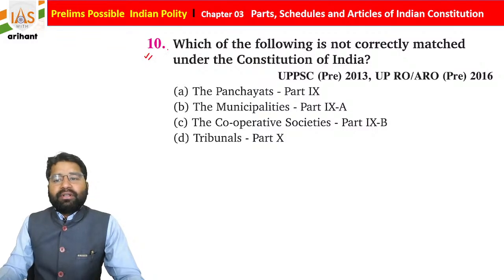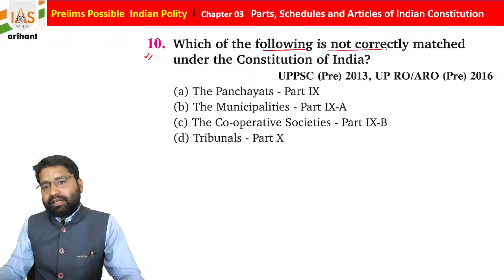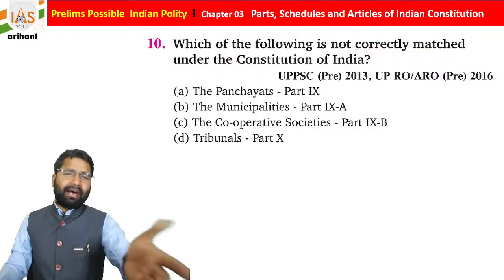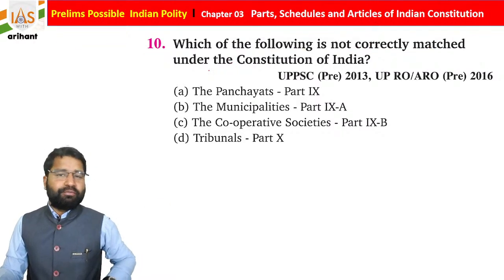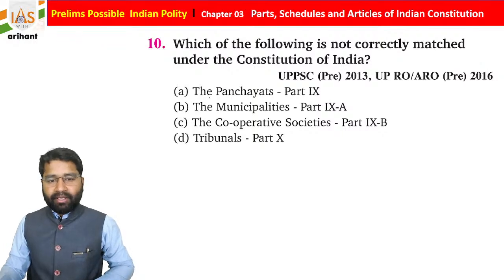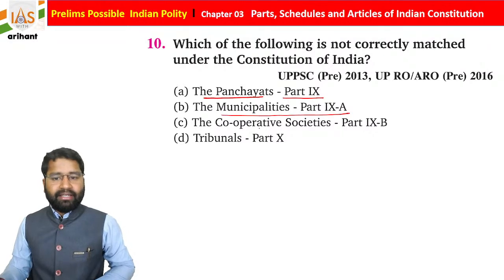If you move to the 10th question, it says which of the following is not correctly matched under the Constitution of India. Once again, a match based question, UPPCS, UP RO and ARO. The Panchayat, Part number 9. Municipalities, Part number 9A. Cooperative societies, Part number 9B.